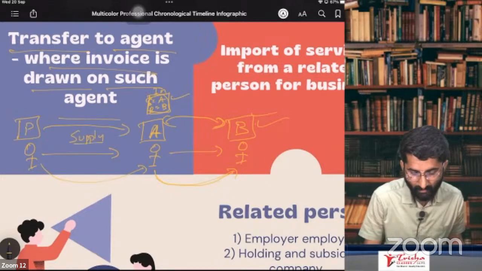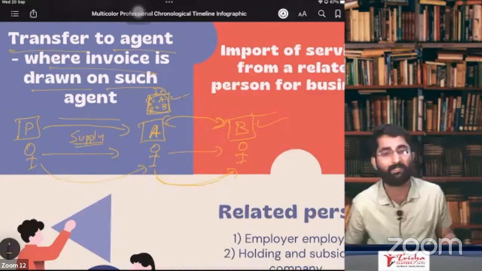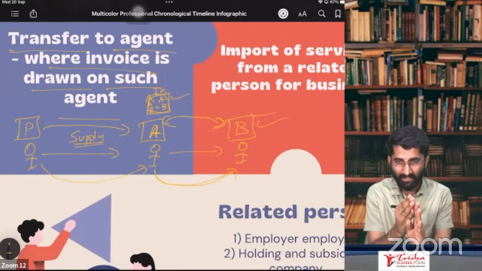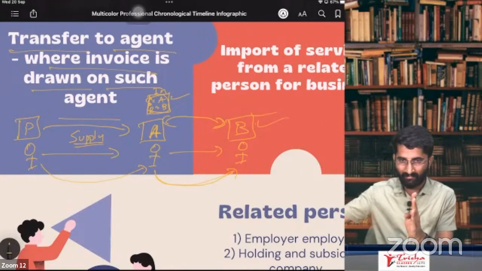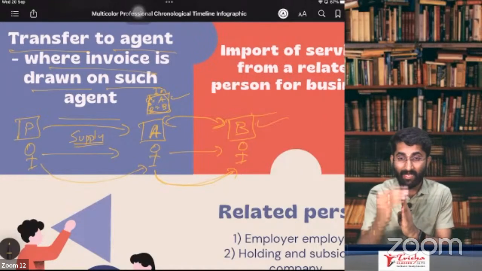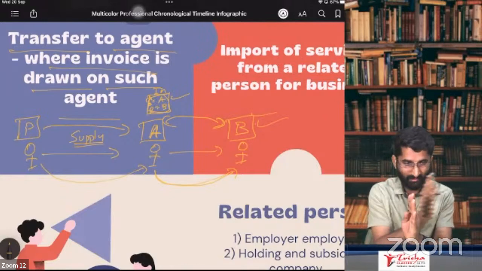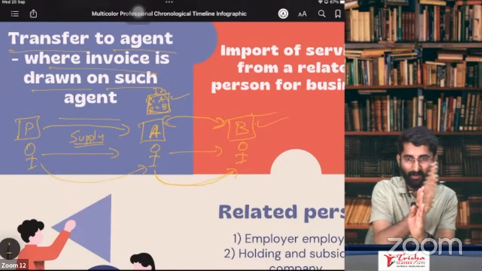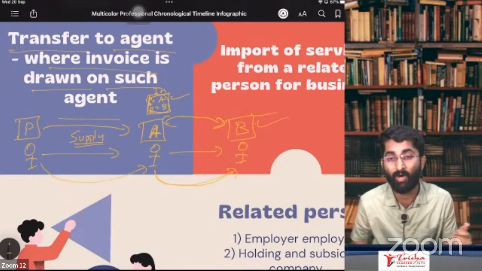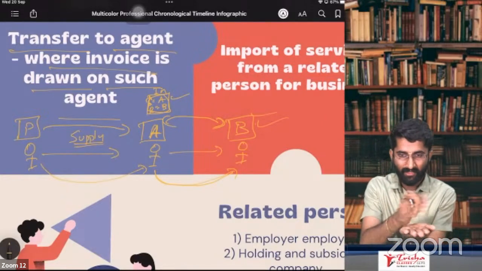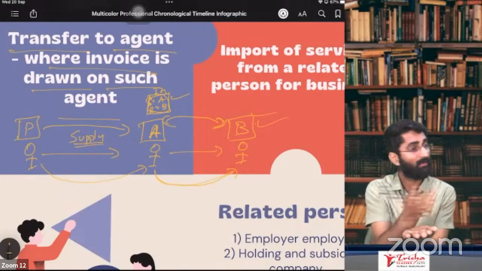The transfer of the goods between agent and principal is considered as supply. Understood? So what is happening here? Agent giving goods to the buyer, selling the goods to the buyer, and he raised the invoice in his own name. In that case, the transfer of the goods from principal to the agent will be considered as what? That is supply.